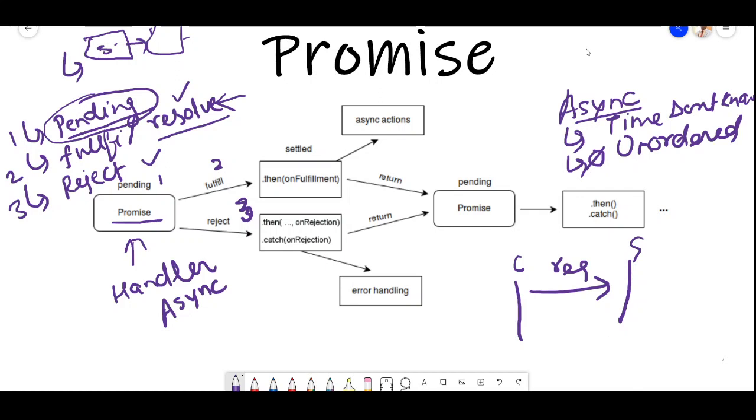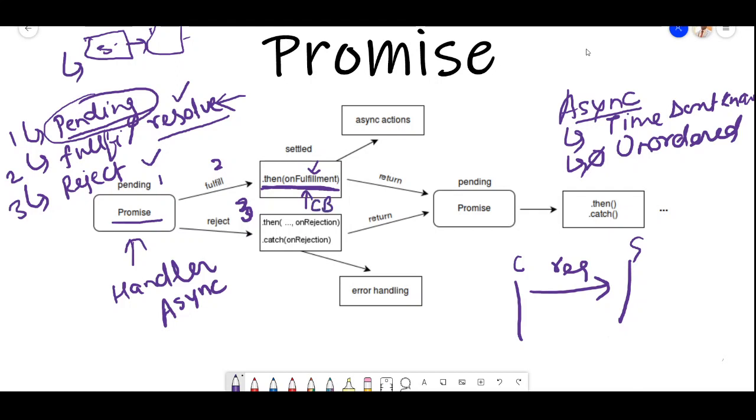When you get the data in your browser or on the client machine, you have to handle that data inside your code. The then method is basically the handler of the fulfillment of that data. So let's say we got the data in the fulfillment, and the fulfillment handler is basically a callback function here.